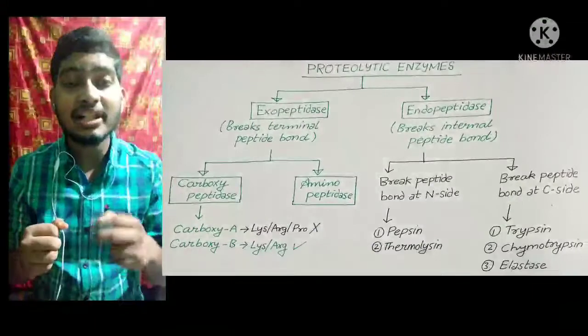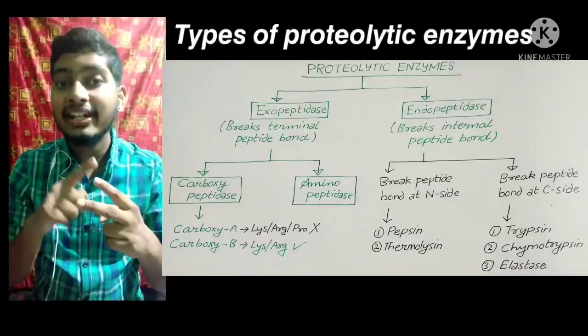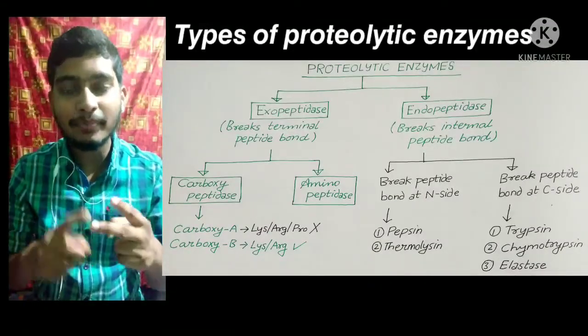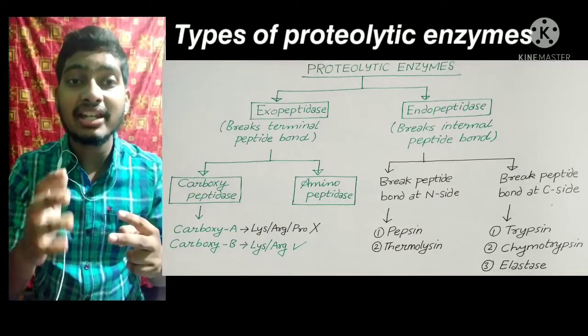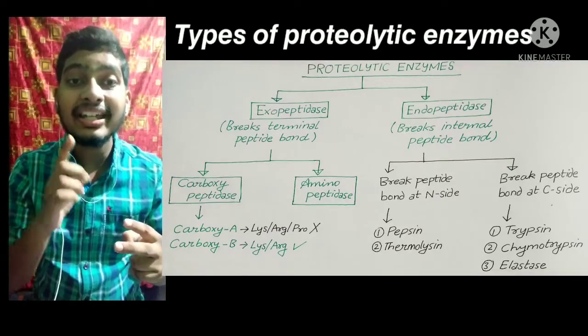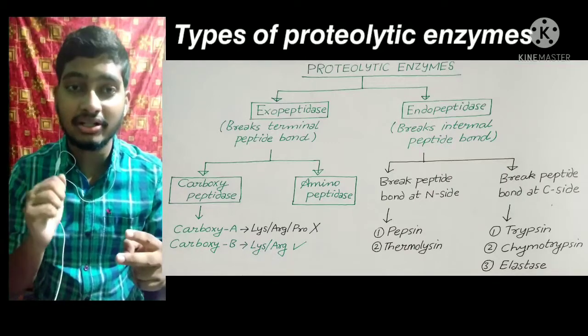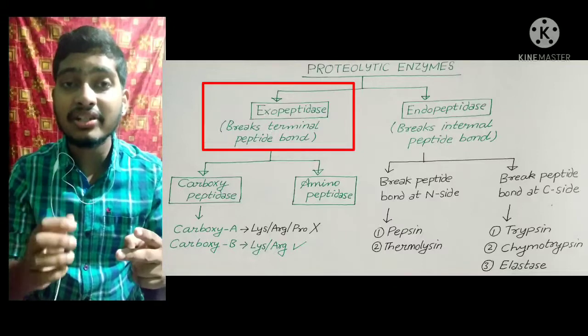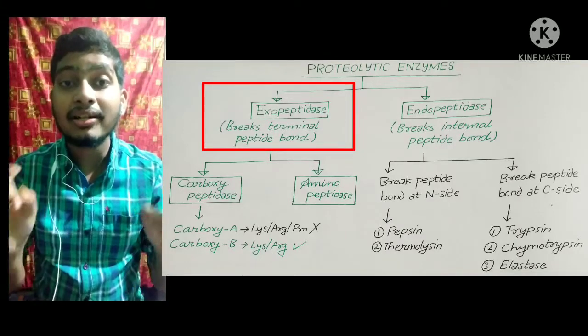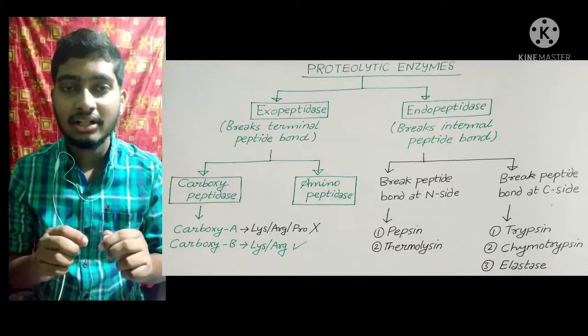Proteolytic enzymes are of two types, endopeptidase and exopeptidase. Endopeptidase are those enzymes which break the internal peptide bonds, and exopeptidase are those enzymes which break the terminal peptide bond.